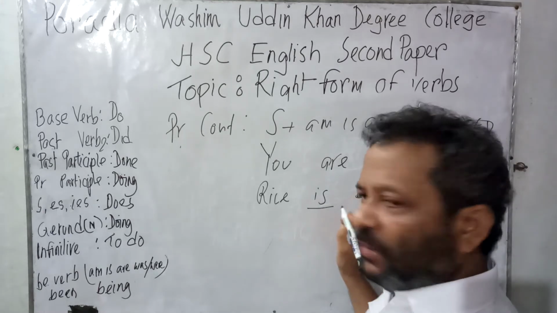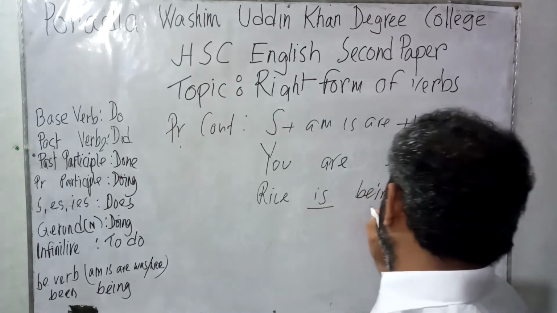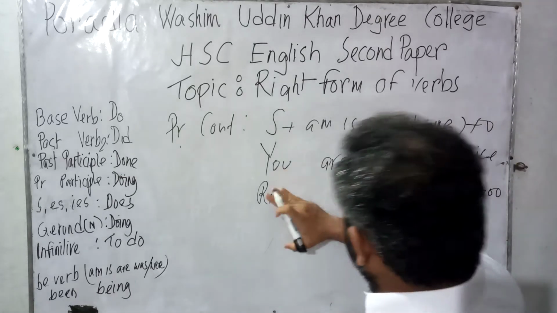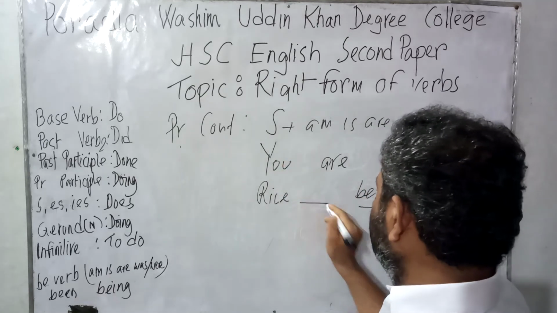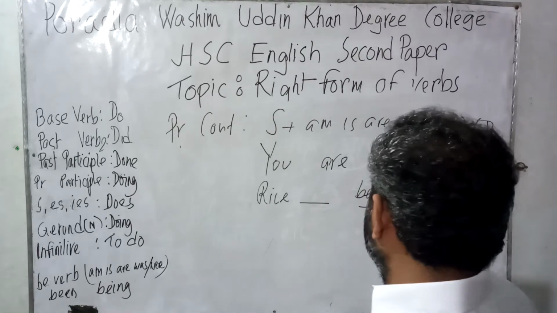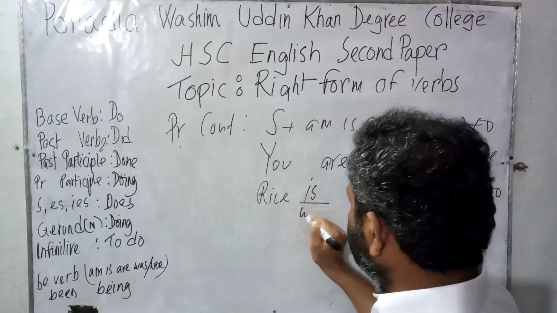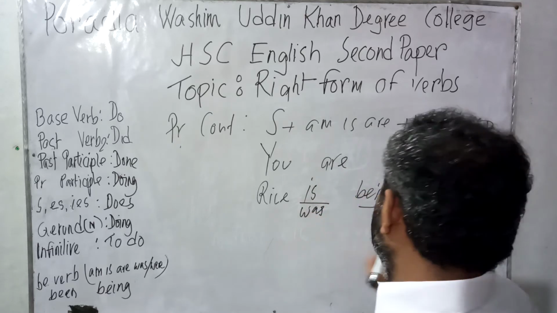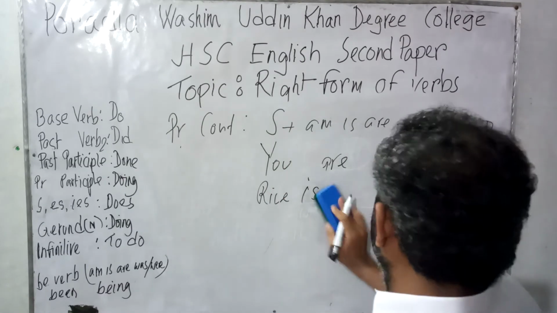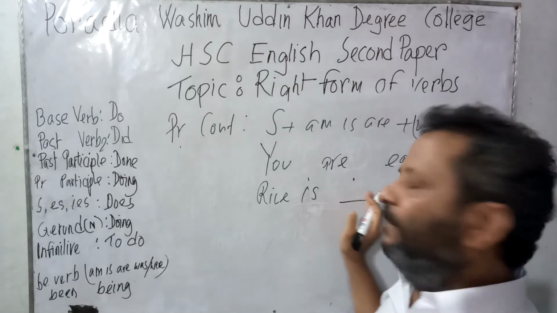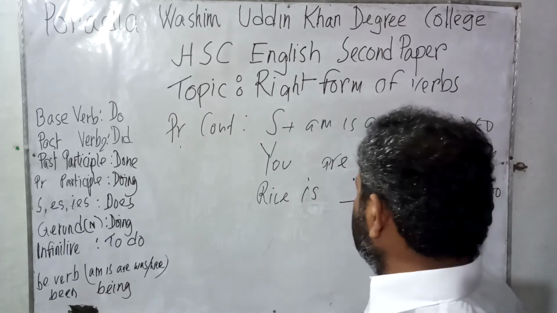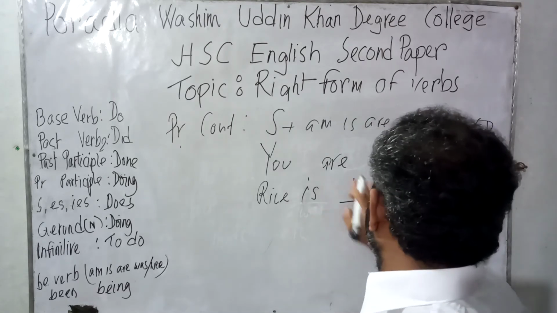Now here the word is is a verb. Here the word being is also a verb. The eaten is also a verb. So if any of the places is kept blank, then we can use the right verb properly. Say, being given, eaten given. So positively it would be is or was. If it is in past tense, it would be is or was. Now let us consider that is is given. Now if the word being is not given, let us keep the place blank, then rice is dash eaten by me. So the verb is and the verb 3 form eaten given. So there must be being.